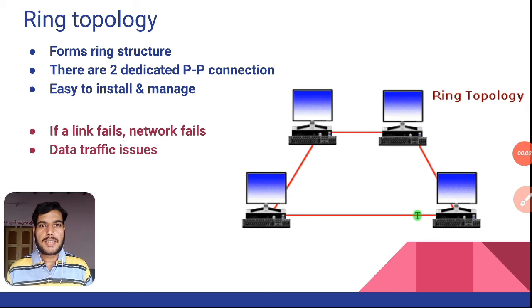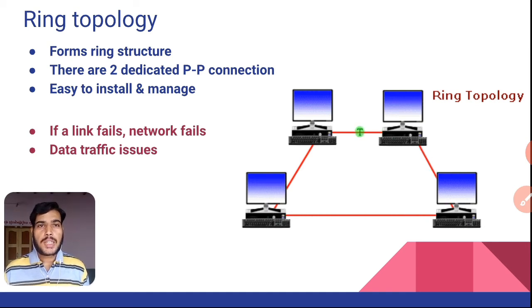The next topology is ring topology, which forms a ring-like structure. There are two dedicated point-to-point connections between each node. The network topology implementation is very easy here, and it is very easy to manage this kind of topology.